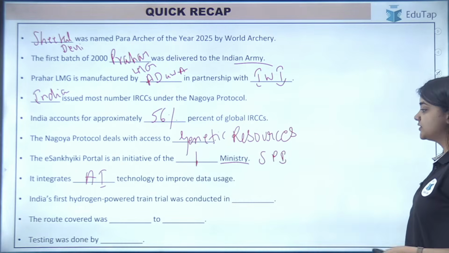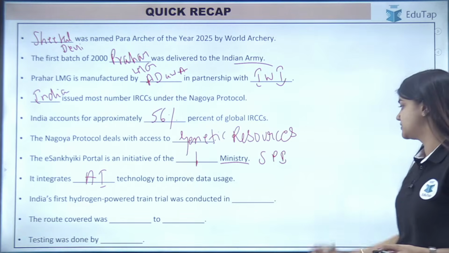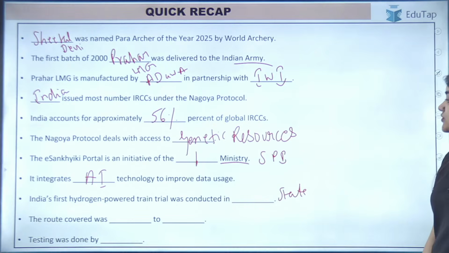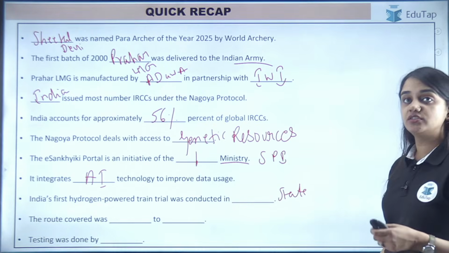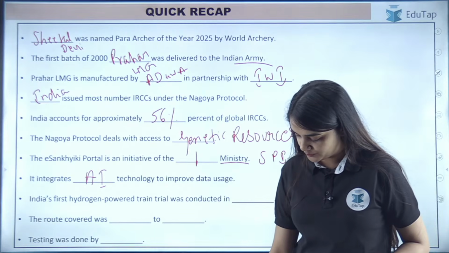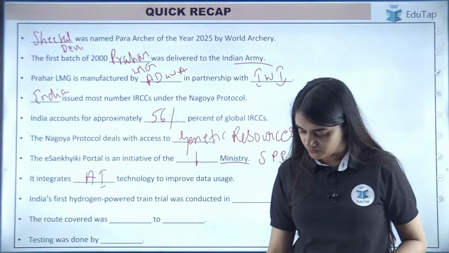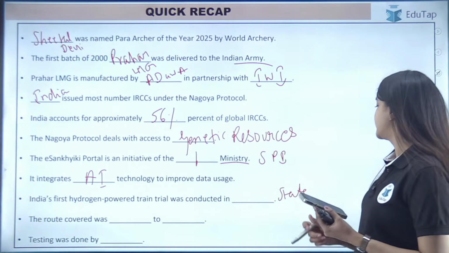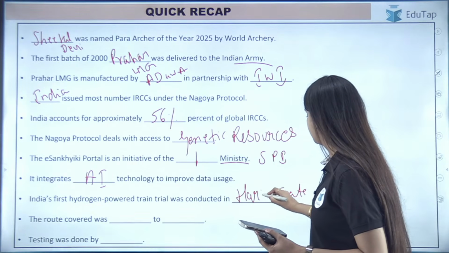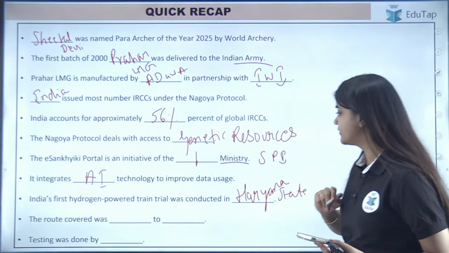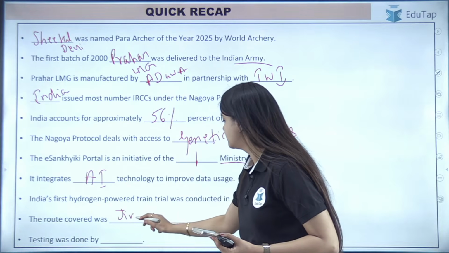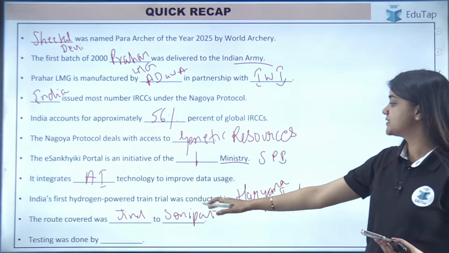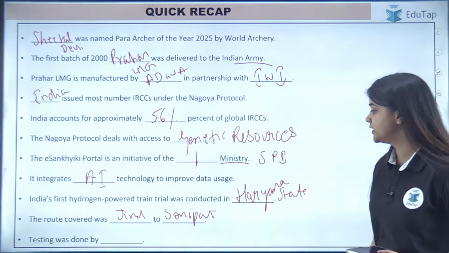India's first hydrogen-powered train trial, it was conducted in which state? Name of the state they are asking. Chetak, yes, you're right. It is Haryana. Next answer also you have given. It is Jind to Sonipat. So the route that was covered was from Jind to Sonipat.